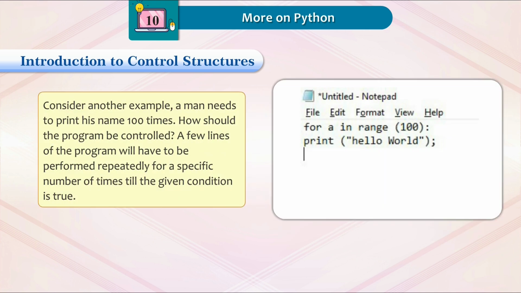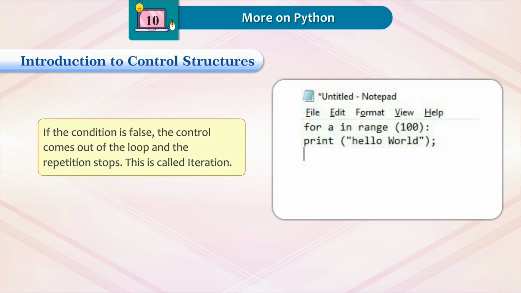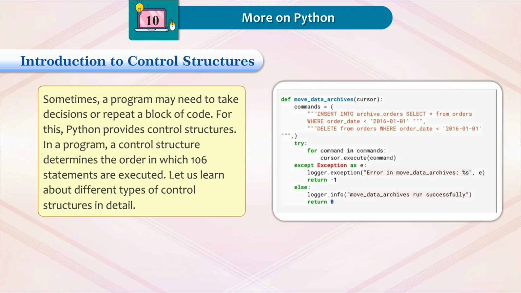Consider another example. A man needs to print his name 100 times. How should the program be controlled? A few lines of the program will have to be performed repeatedly for a specific number of times till the given condition is true. If the condition is false, the control comes out of the loop and the repetition stops. This is called iteration. Sometimes a program may need to take decisions or repeat a block of code. For this, Python provides control structures. In a program, a control structure determines the order in which statements are executed. Let us learn about different types of control structures in detail.